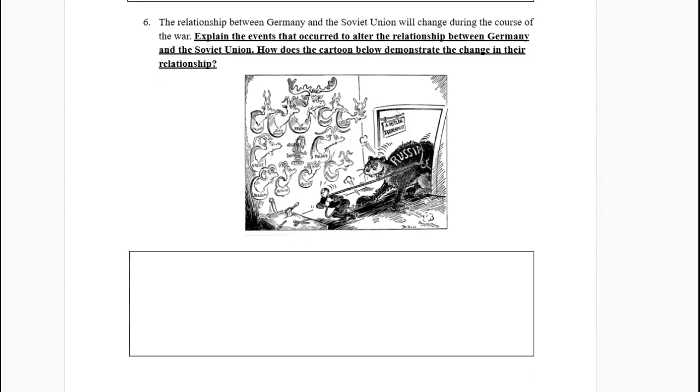Number 6, the relationship between Germany and the Soviet Union will change during the course of the war. Explain the events that occurred to alter the relationship between Germany and the Soviet Union. How does this cartoon below demonstrate that change in their relationship?